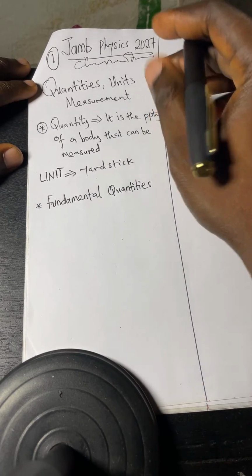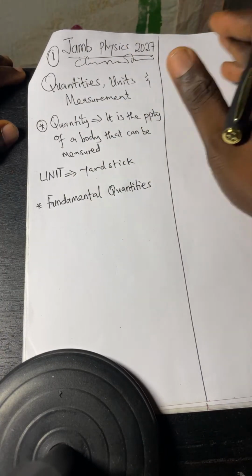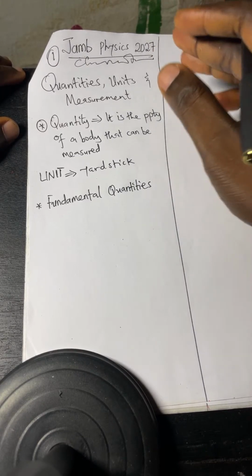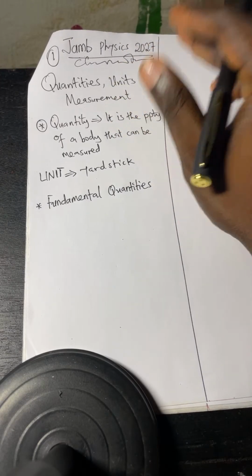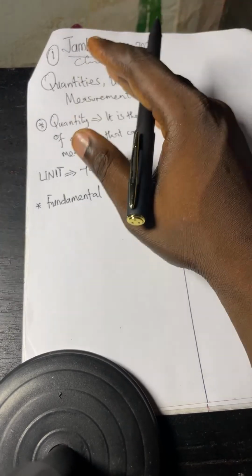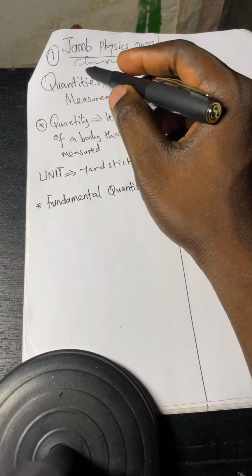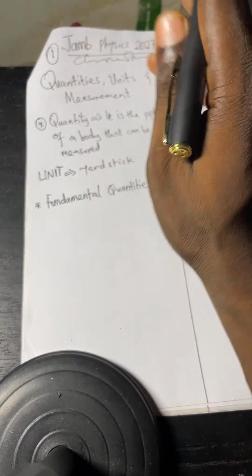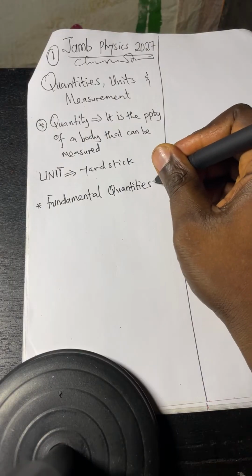What are we saying in essence? Knowledge of measurement is important because measurement is the means of ascertaining the actual amount of a physical quantity. That is measurement. Don't forget, unit, measurement, and dimension is what I would have taken as this topic. It's just an introductory class that we're having today. I promise you it's going to be worth your time.